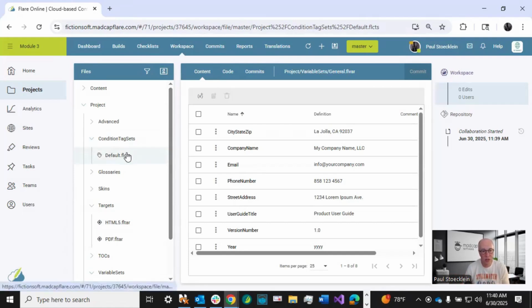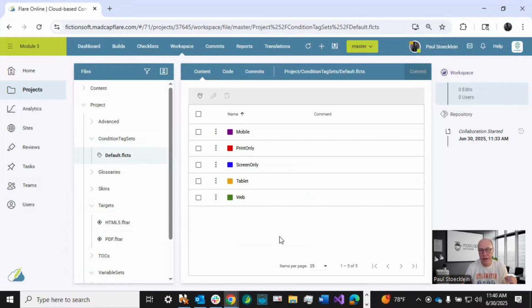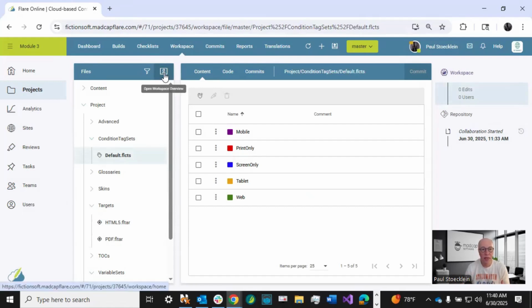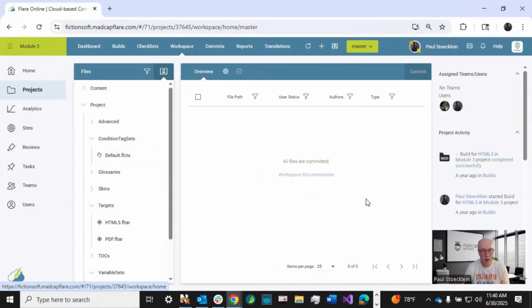So I'm going to come in here to condition tag sets. And what I'm showing you is basically the same in targets and variable sets as well. The ability to work collaboratively. So I'm just going to show you in one of these and you'll get the idea for the others too. Now, I've already done another video on collaborative authoring, and I'm going to put a link to that in the YouTube description for this video, and you can go check that out where I get more into collaborative authoring, because there are things like this workspace area and then this workspace overview, which gets populated, and then there are indicators that pop up over here on the left.